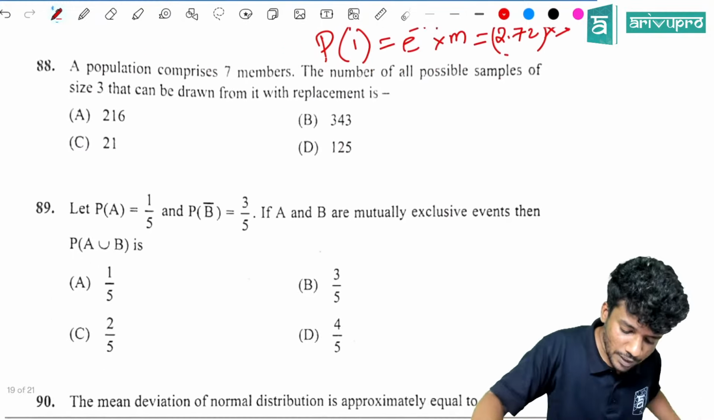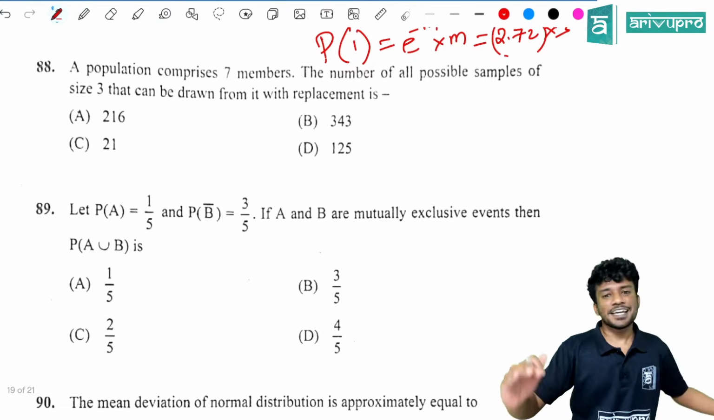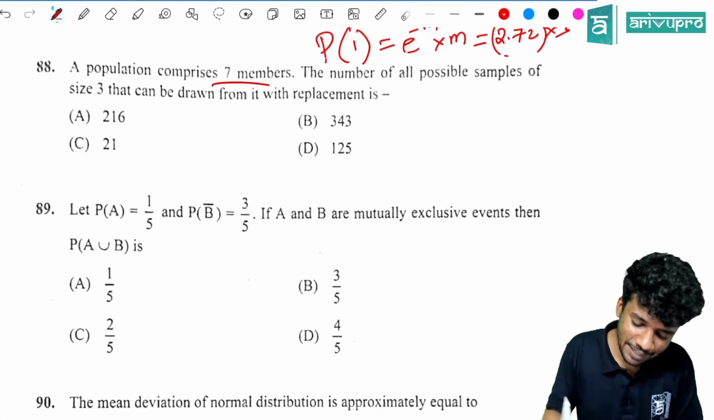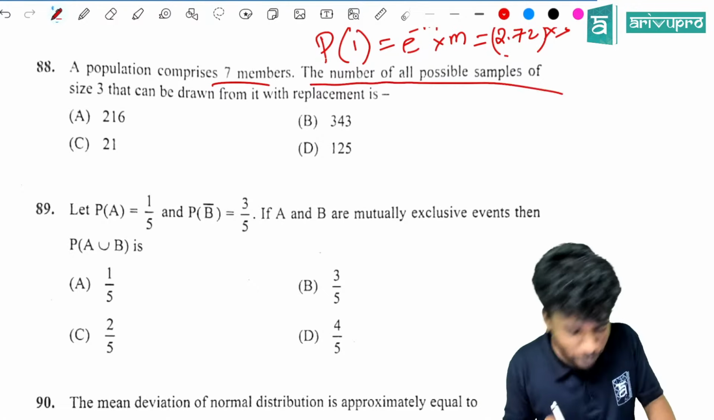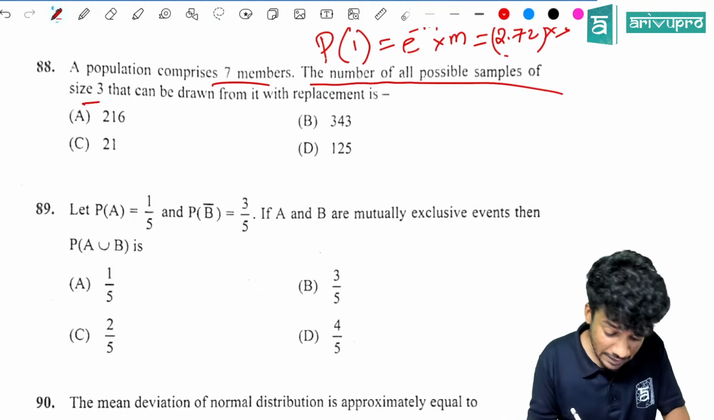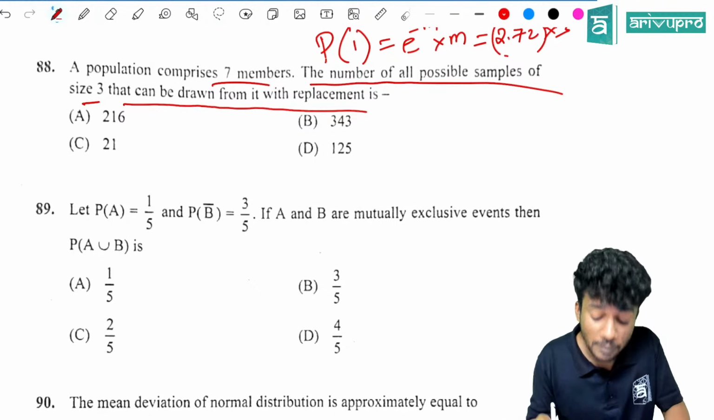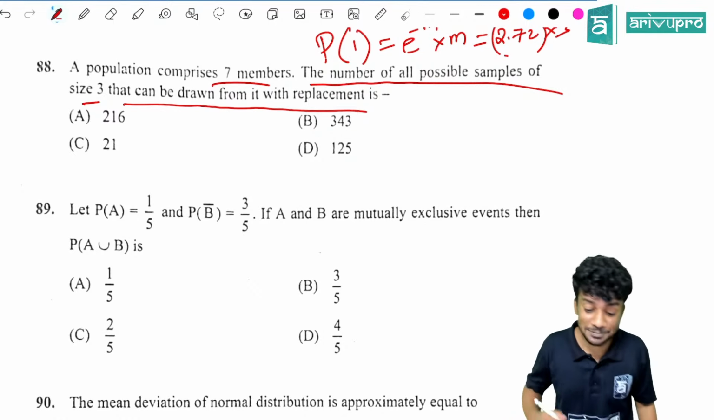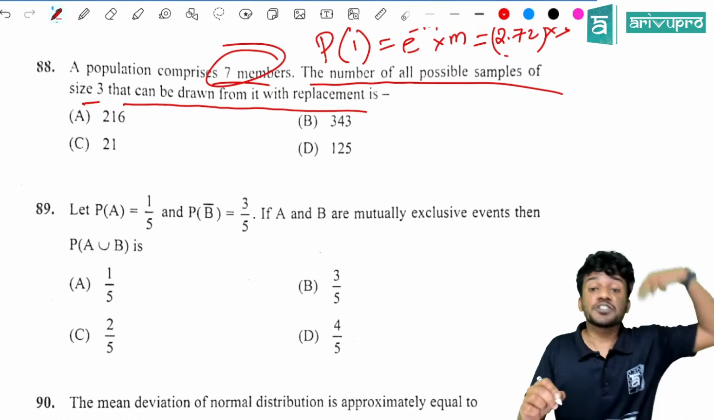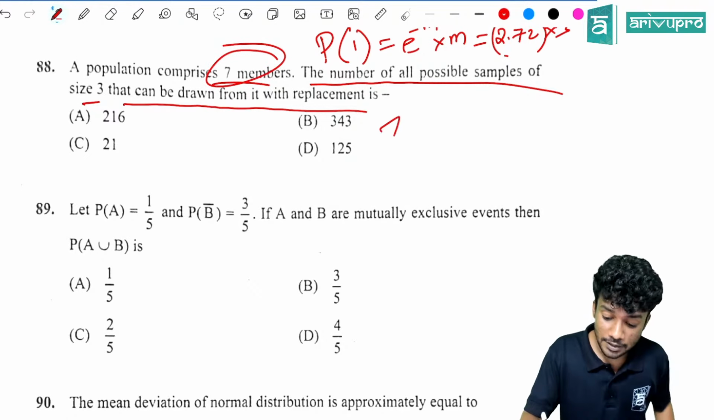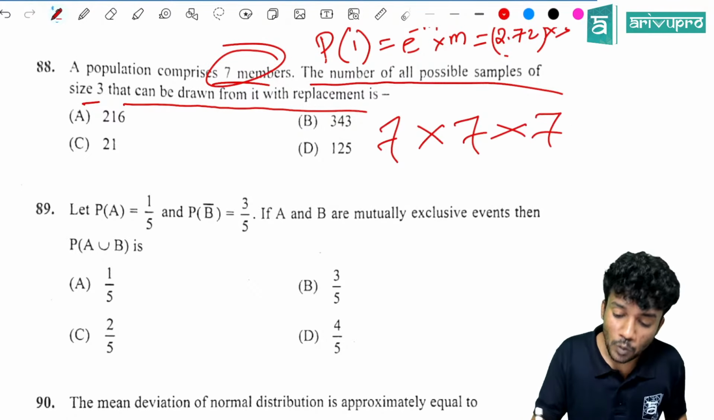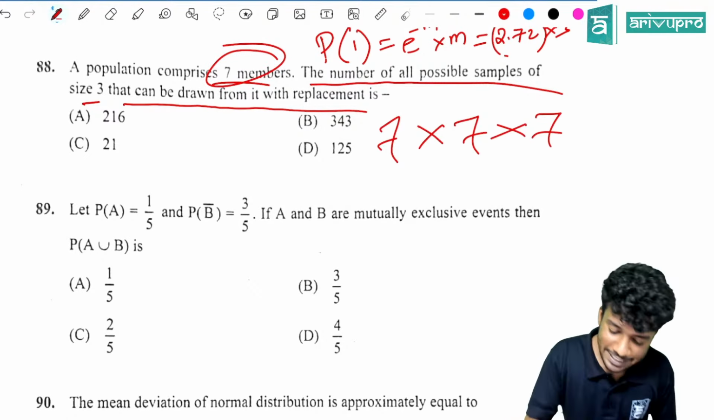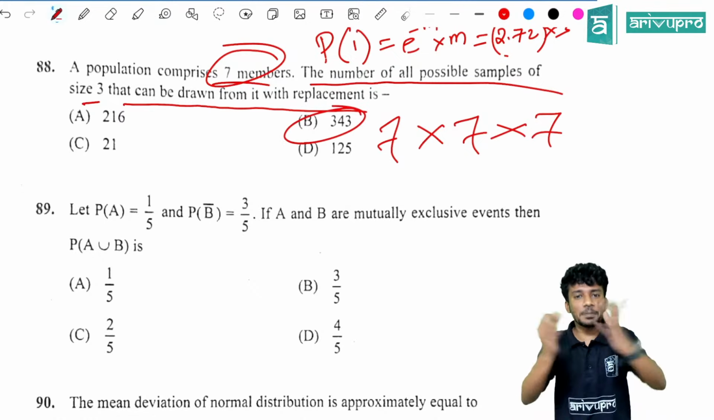Yes. Now the next question, a very direct question. A population comprises 7 members. The number of all possible samples of size 3 that can be drawn from it with replacement is what? 7 members, sample size is 3. 7 into 7 into 7, which is 343. Direct question, simple trick.